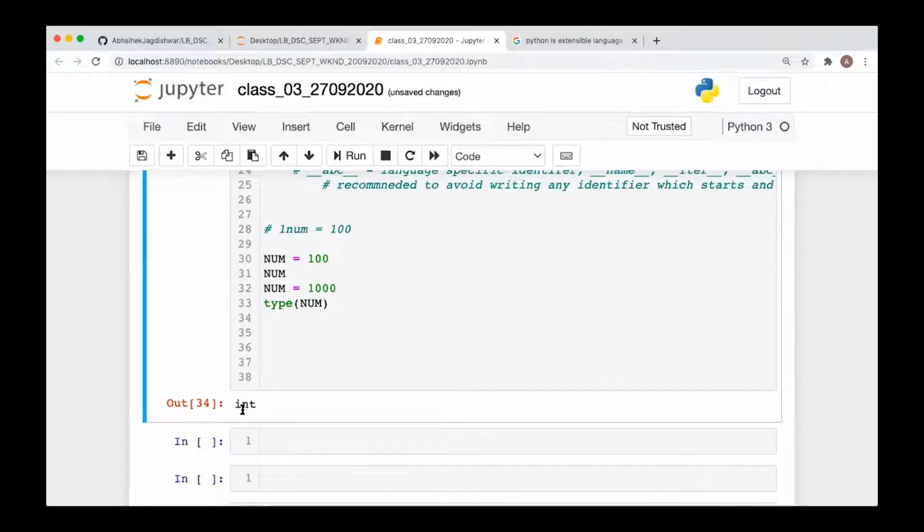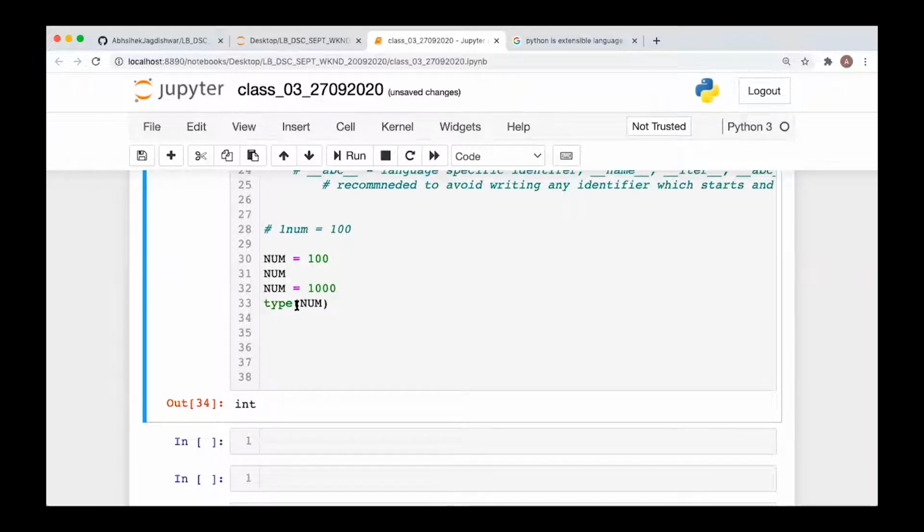So there is no concept of constant at all in Python. It is just a recommendation that if you are using any constant value, for the sake of understanding for the other programmer, you keep it in capital letters.